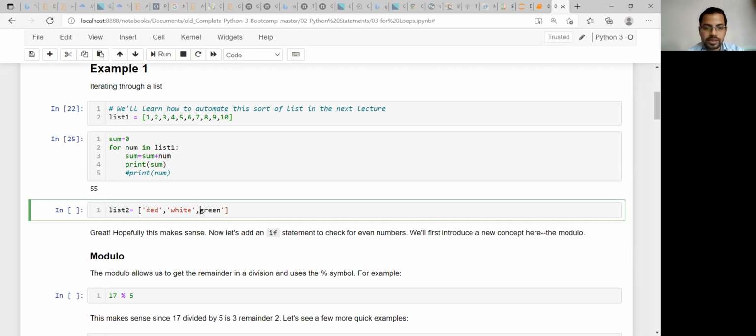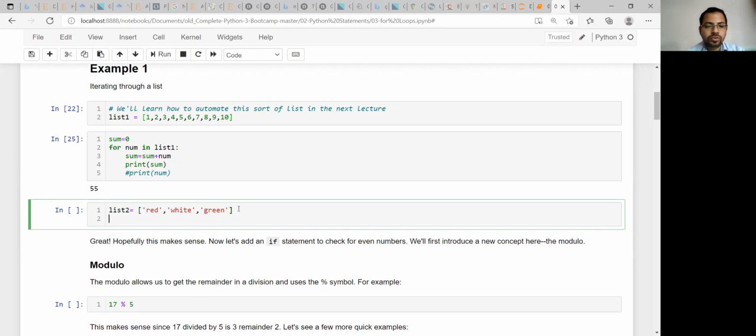So these 3 colors have been given. Now you want to print these items red, white, green using a for loop. You can take it in colors also, because this is the colors list, right? Now you can write for color in colors,